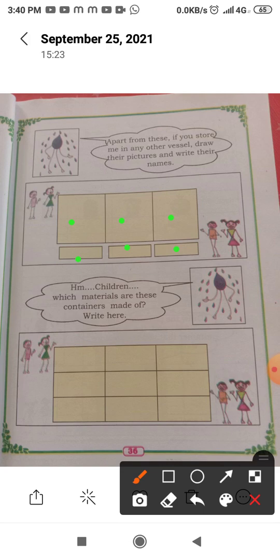Now the drop of water is telling the children, which materials are these containers made of? So you should draw the pictures and write the names, and write the material which is used to make the vessels. So if you draw the picture of a tub like this, you can write here tub, and which is made from plastic, you can write here. Understood? So this is the activity.